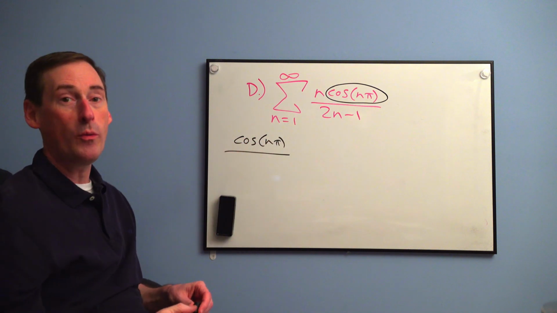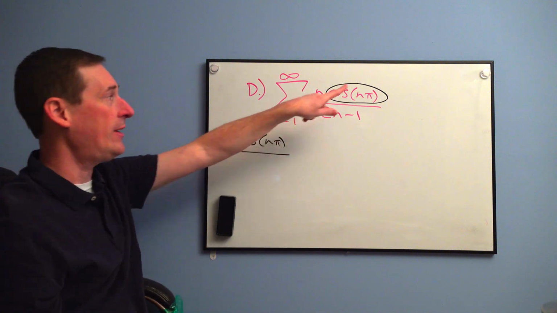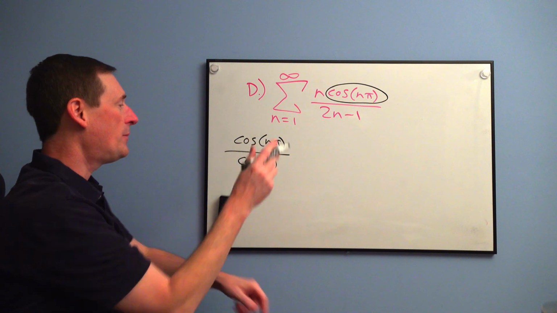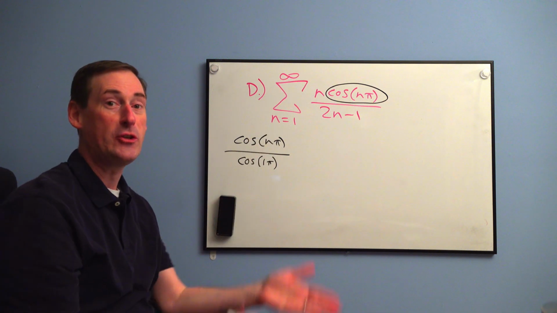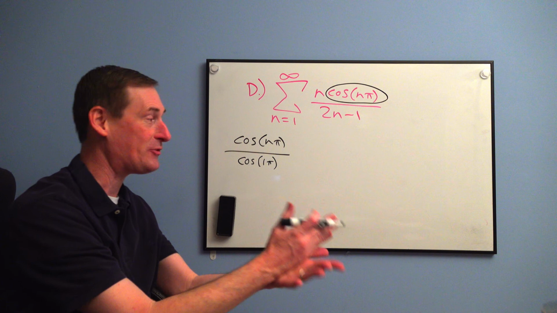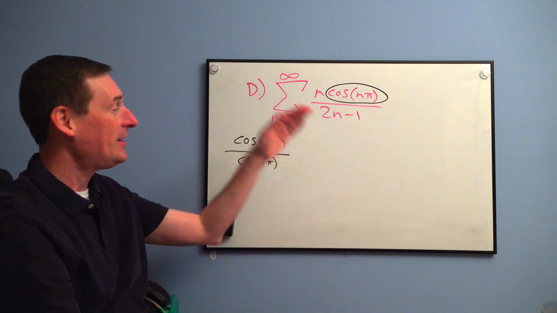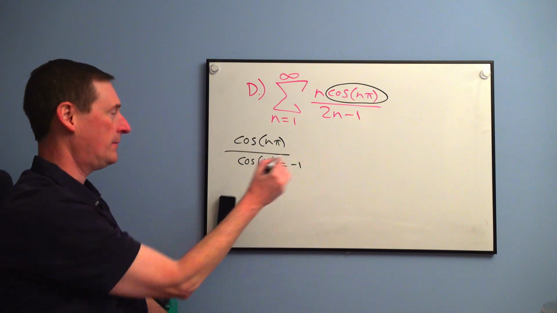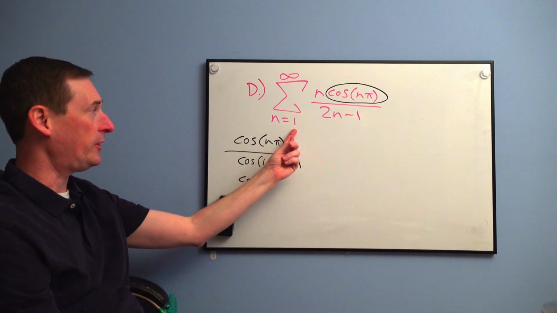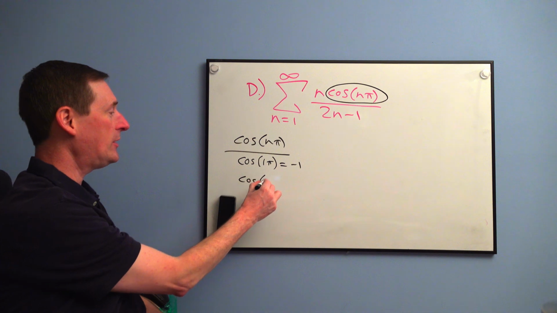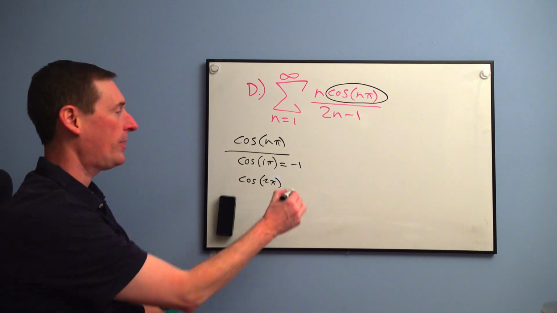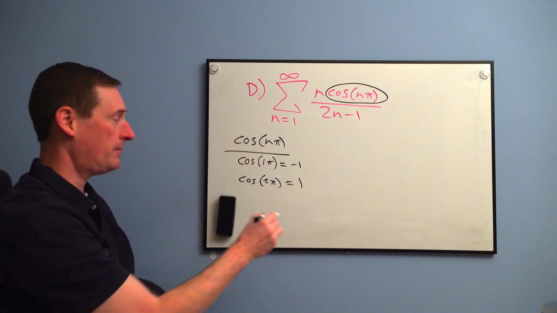Okay, now what would you plug in first? You would plug in 1 for n, and you would get the cosine of 1 pi. Reason number 5,683 that you must know your sine and cosine graphs, right? They come up all the time. The cosine of pi is a valley, so it's -1. Now, next integer, plug in the number 2, and you would get the cosine of 2 pi. 2 pi is a peak because it's an even pi, which is +1.